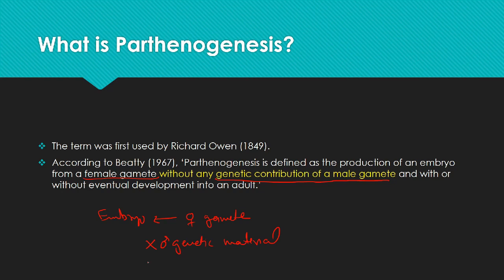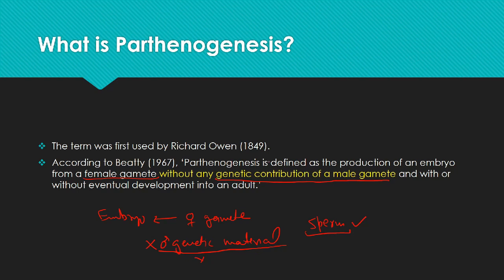But at the same time, the sperm may be required. The difference is that the sperm may be required, but its genetic material, the DNA of the sperm, is not required. Sperm is required to stimulate the egg so that it can divide further and develop into an embryo.